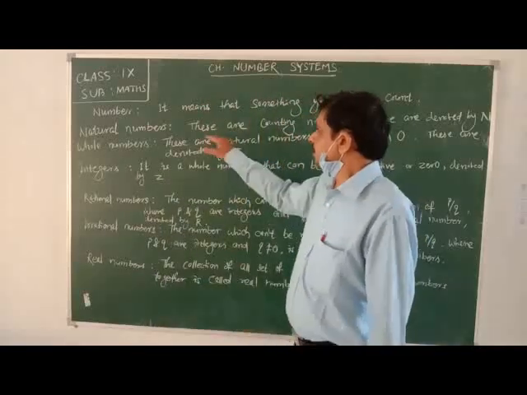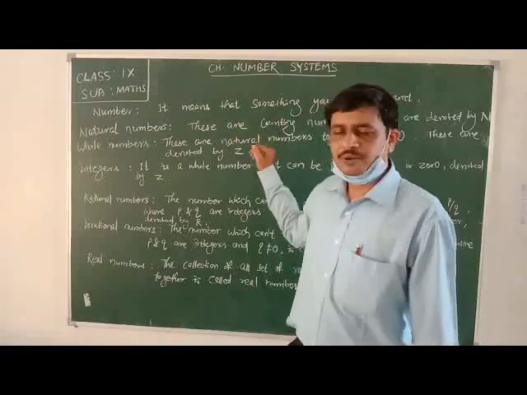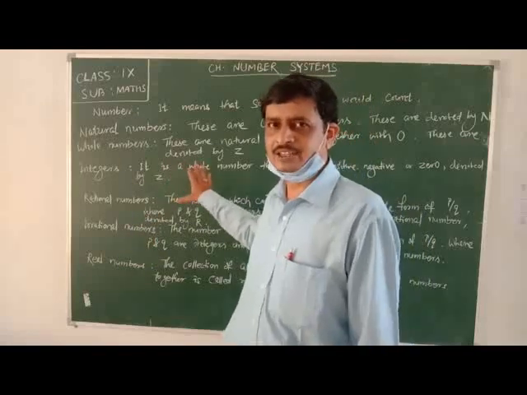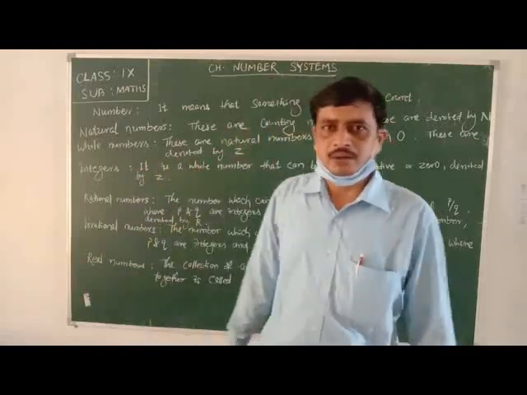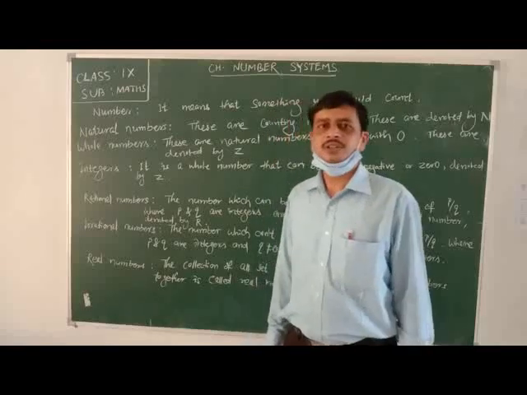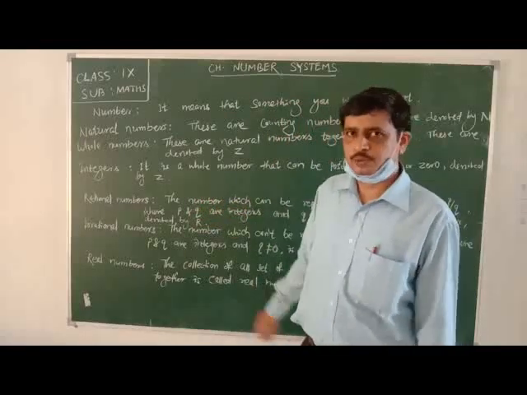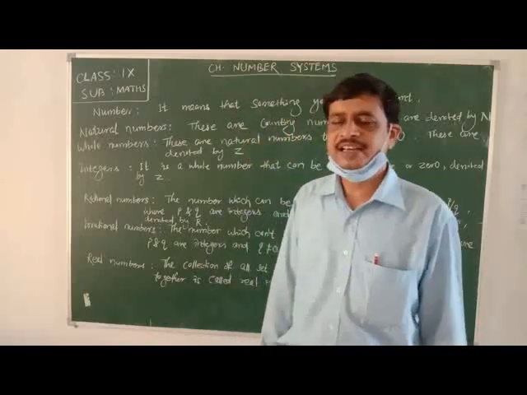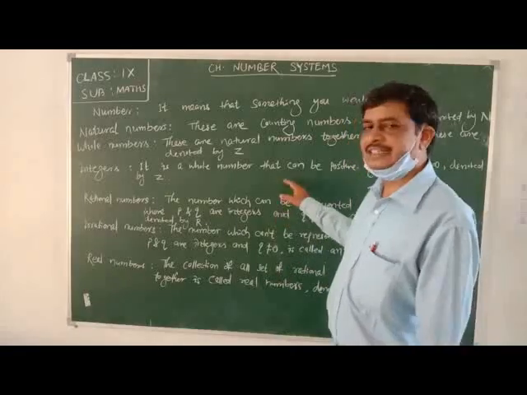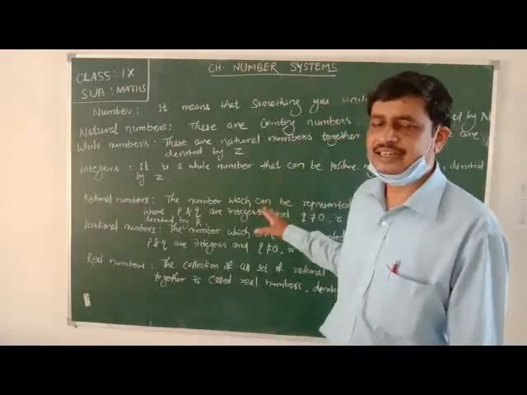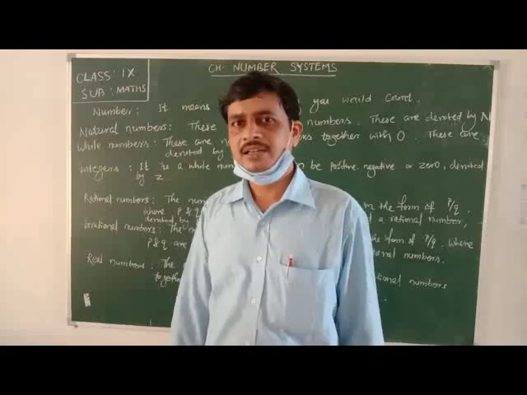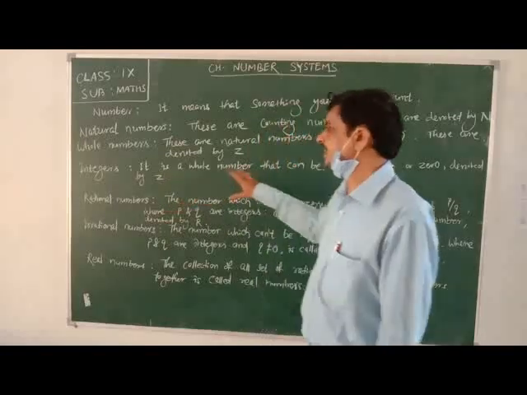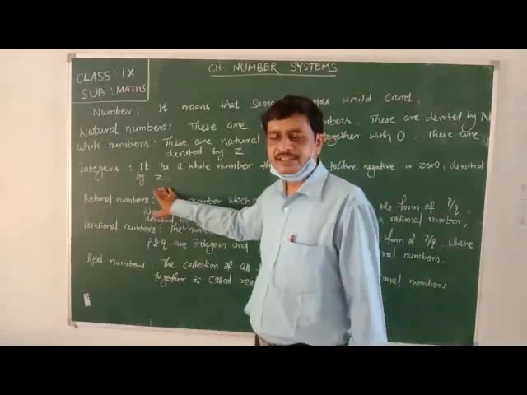Like the natural numbers 1, 2, 3, 4. When we consider the negative of 1, we write minus 1. When we consider the negative of 2, we write minus 2. So minus 1, minus 2, minus 3, minus 4, these are said to be negative numbers. Here all these negative numbers, positive numbers and 0 are contained in the integers, and the set of integers is denoted by the letter Z.